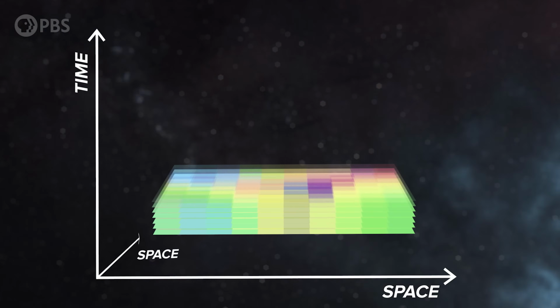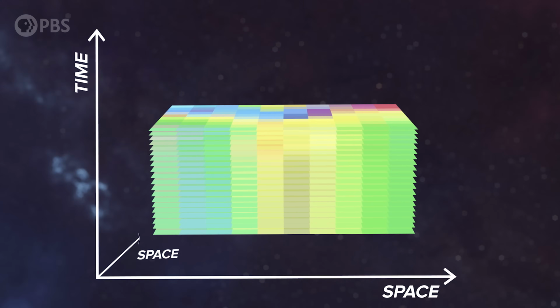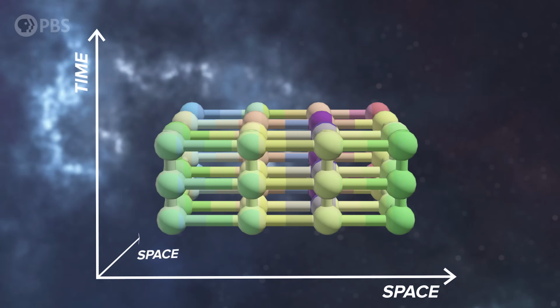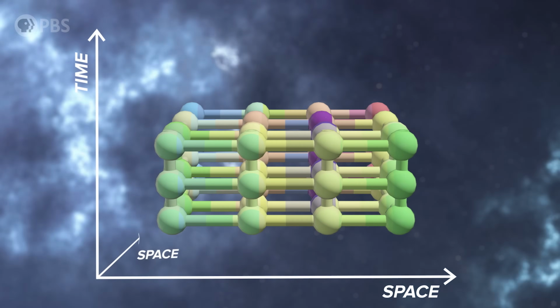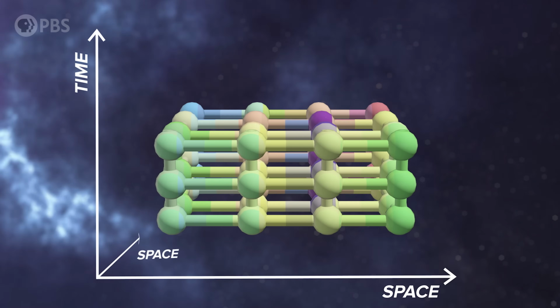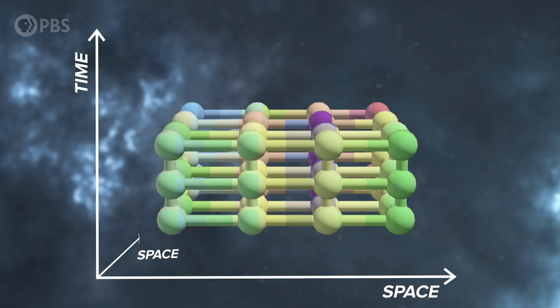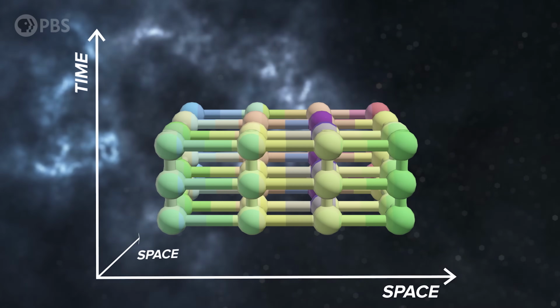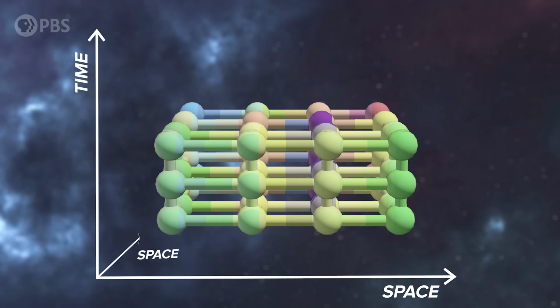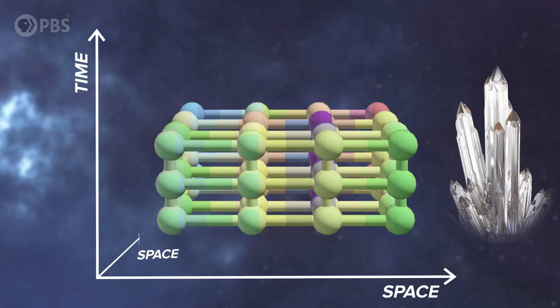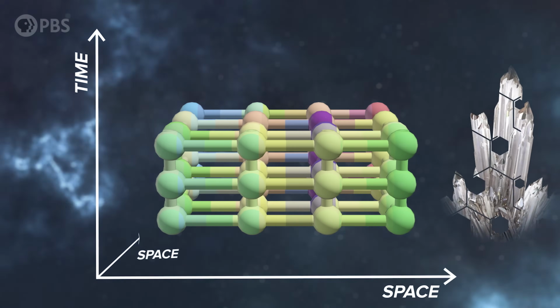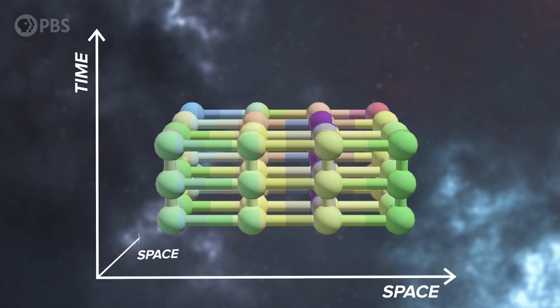If we then pixelate the time dimension, we have a lattice with 4 spatial dimensions. Now our coupled quark-gluon field looks like this, a lattice of points with connections. The points are the quark field and the connections are the gluon field. Getting rid of the complex quantum probabilities means that this isn't really even a quantum problem anymore. The structure just looks like a crystal, admittedly a 4-dimensional one, but a classical crystal. And guess what? We understand how crystals work extremely well. We can now simulate how this lattice evolves over time using the laws of statistical mechanics.